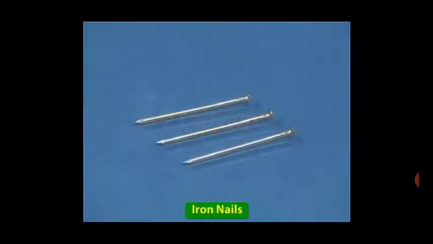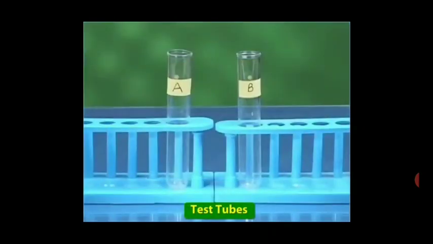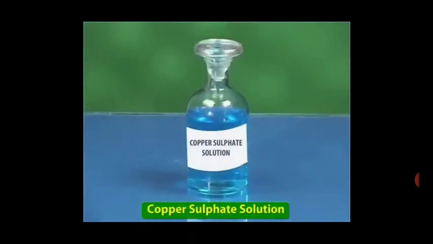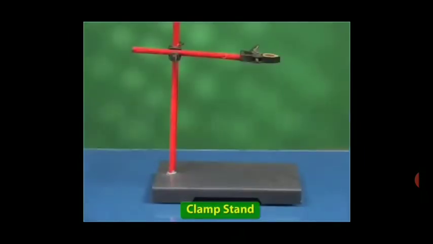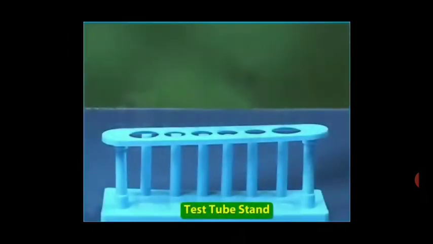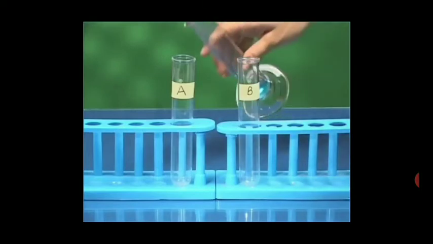So again, you can see what the required items are, that is the iron nails, then sandpaper to clean the iron nails, then the test tubes and copper sulfate solution, which is blue in color, and a thread to hang, which is not given in your books, and a test tube stand to keep the test tubes, right? A and B. So what can you see?